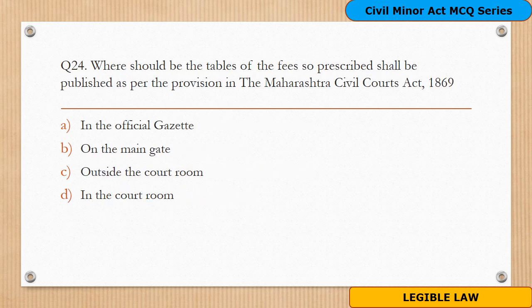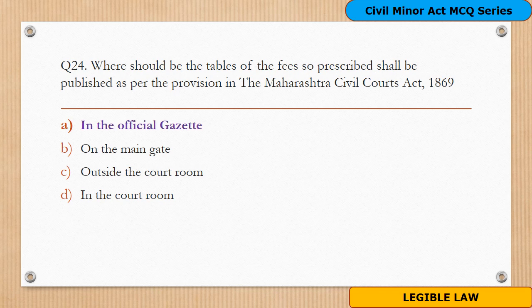Question 24. Where should the tables of the fees so prescribed be published as per the provision in Maharashtra Civil Courts Act 1869? And the options are A. In the official gazette, B. On the main gate, C. Outside of the courtroom, D. In the courtroom.